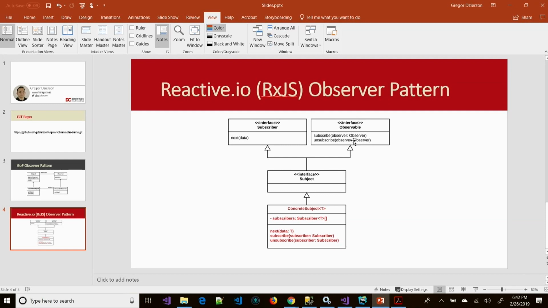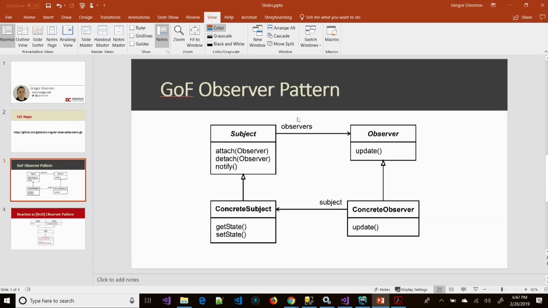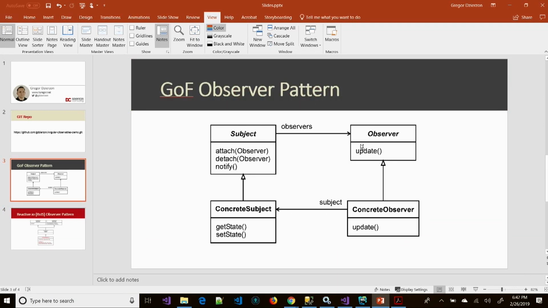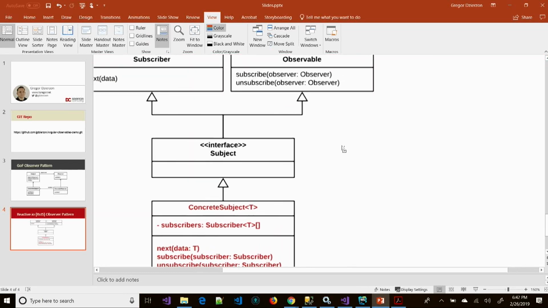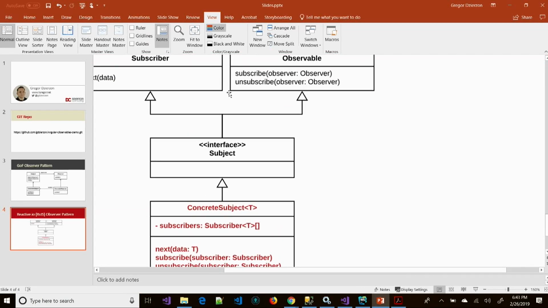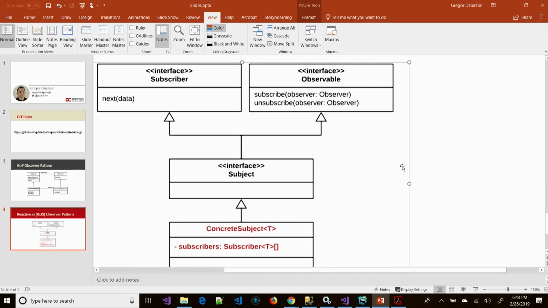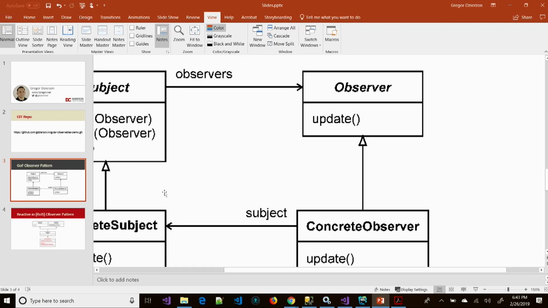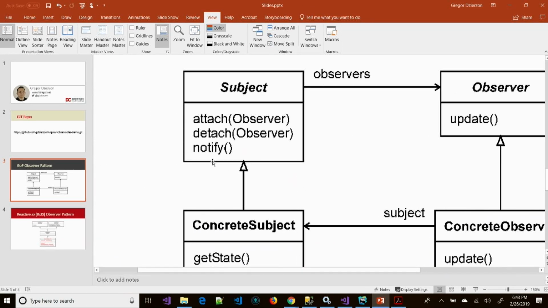Notice that instead of an attach and a detach, now it's called subscribe and unsubscribe. Same thing. We're passing in an observer, so it can subscribe. And then notice we have this next. That's similar to our notify function right here. Notice that the subject before had the attach, detach, and notify inside of there.